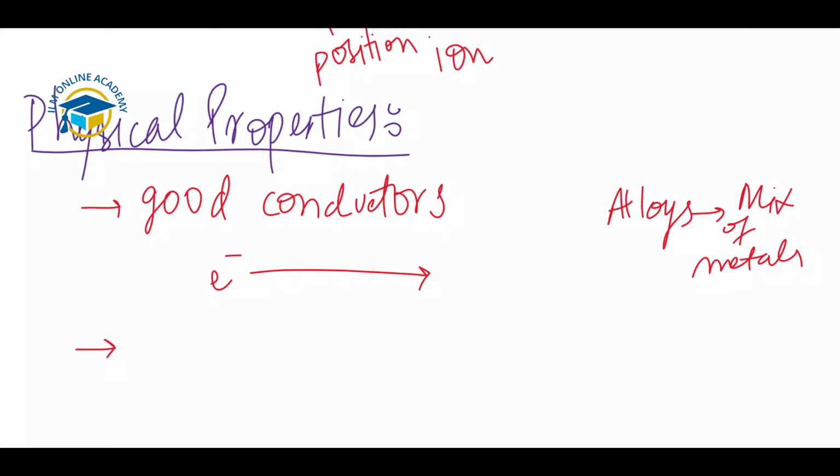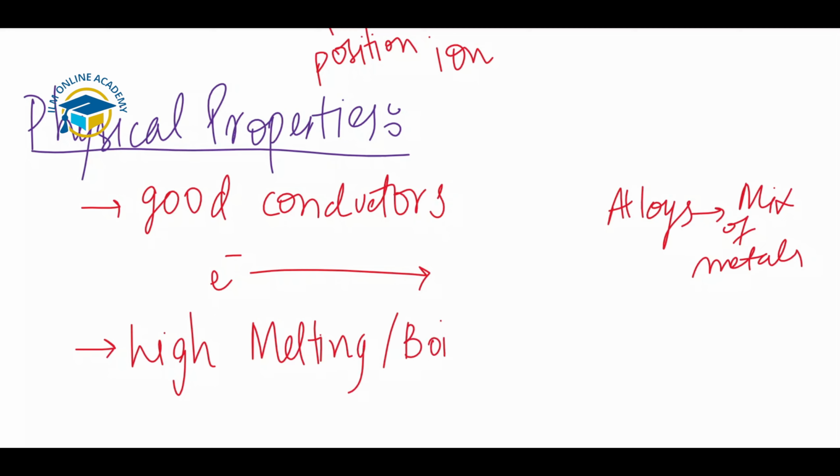The second physical property of metals is that they have high melting and boiling points. Why? Because of the electrostatic attraction between the positive ions and the negative electrons. A large amount of energy is needed to overcome the strong forces of attraction between the positive metal ions and the sea of electrons. These attractive forces can only be overcome when the temperature is much higher. That's why they have high melting and boiling points.